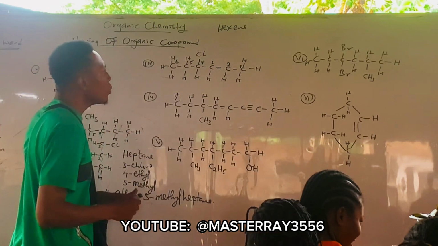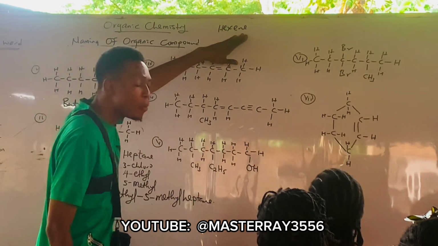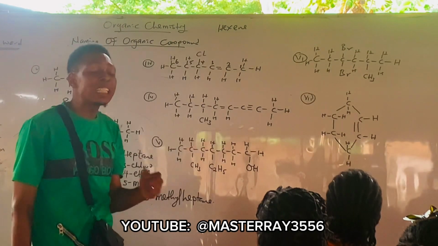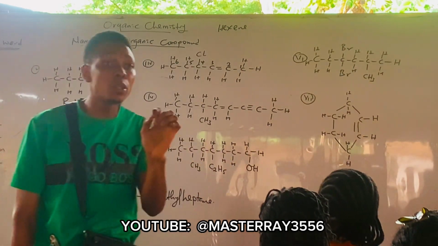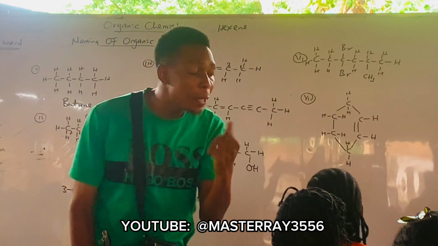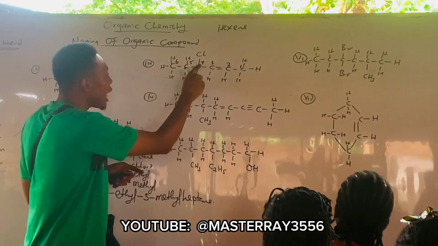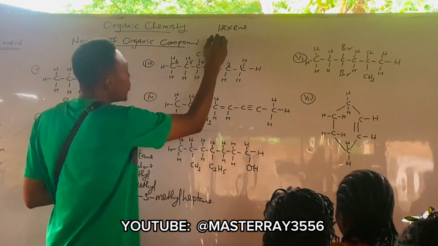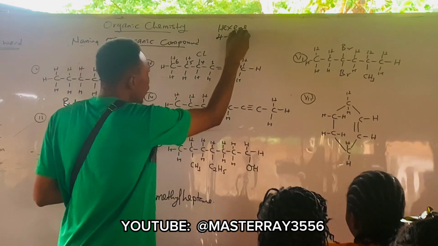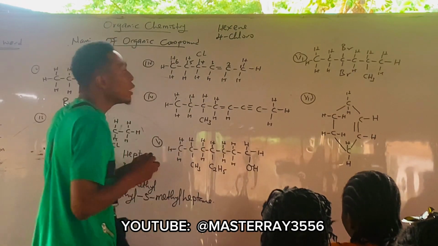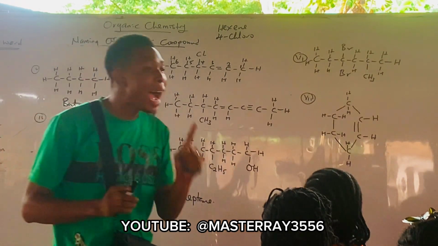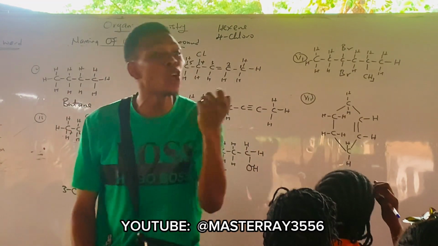Alright. Now that you've identified the parent name, another thing that should cross your mind is the position of the substituent. Are you following? And the substituent group there is attached to which carbon? That means I have 4. Then another thing that comes to your mind now is the position of the double bond.